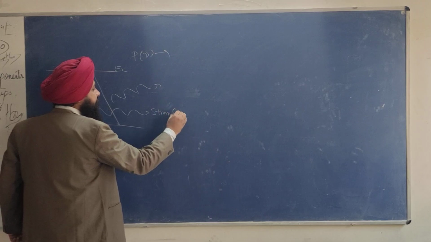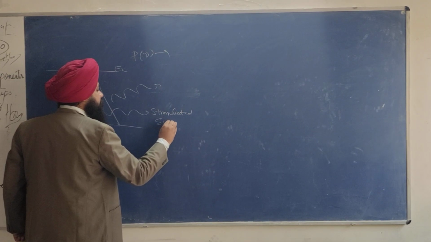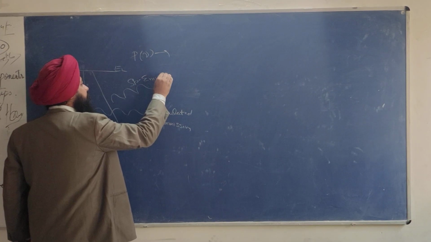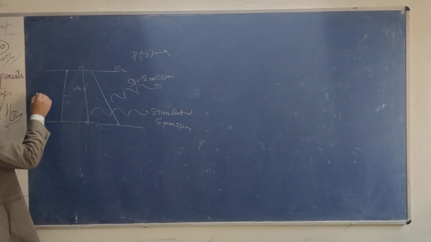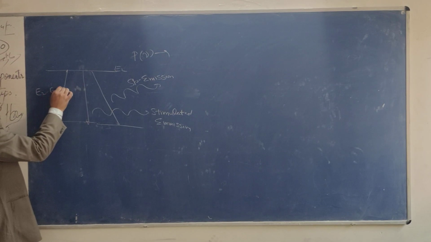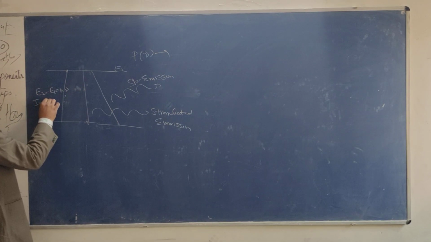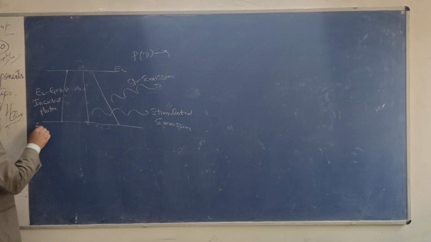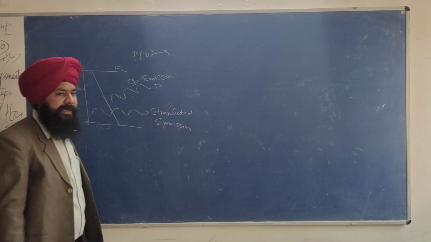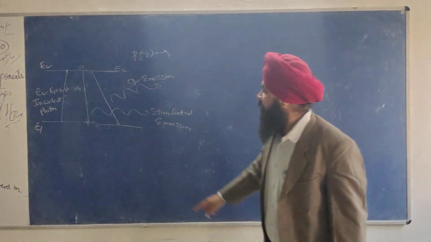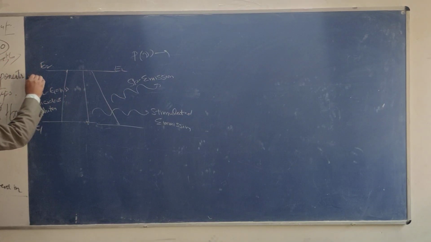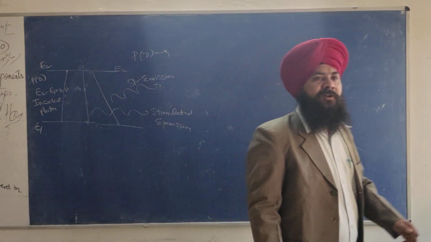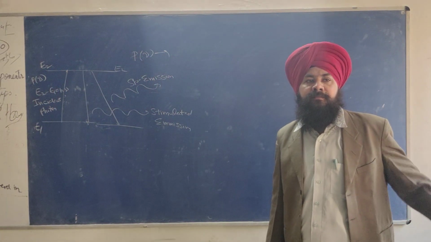This is called stimulated emission. This is called spontaneous emission. This is called the incident photon. This is E1. Okay. So rho nu is the radius of this incident radiation.